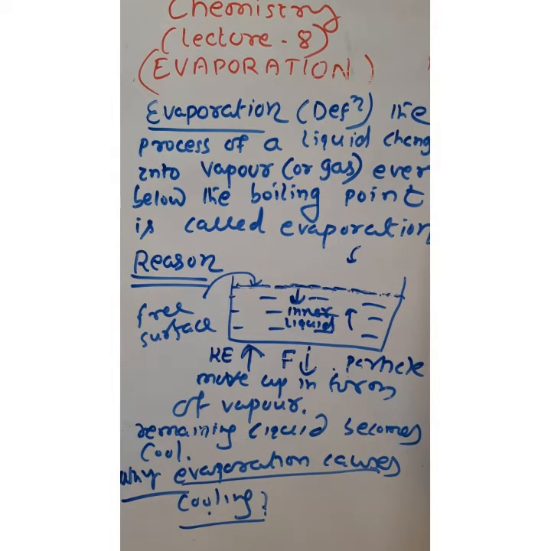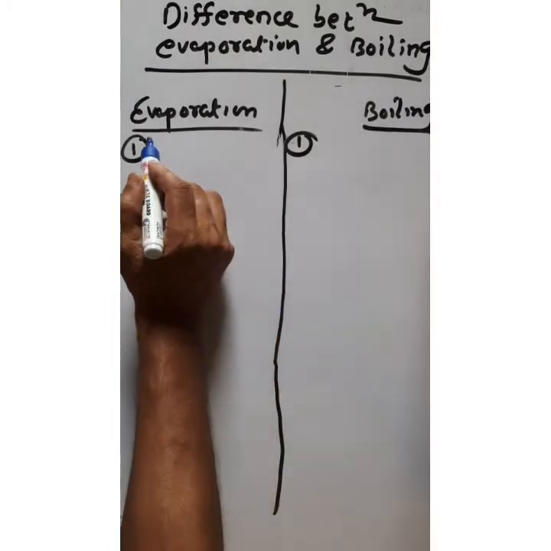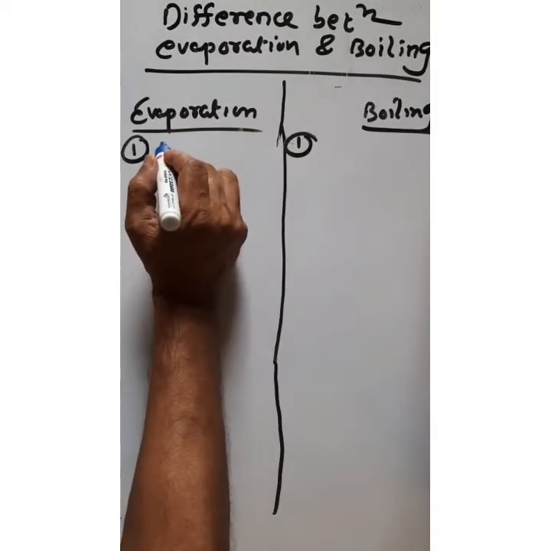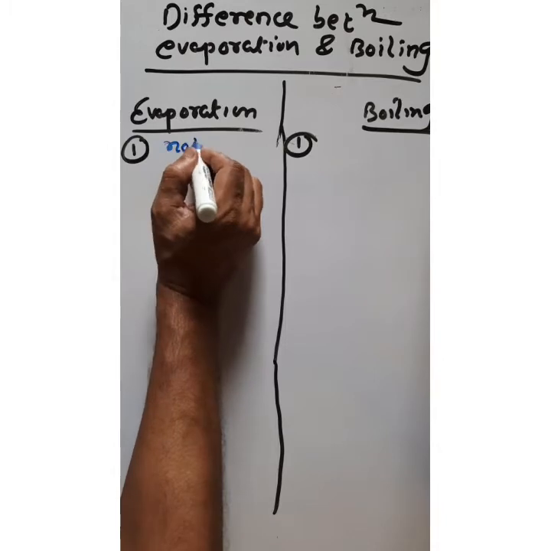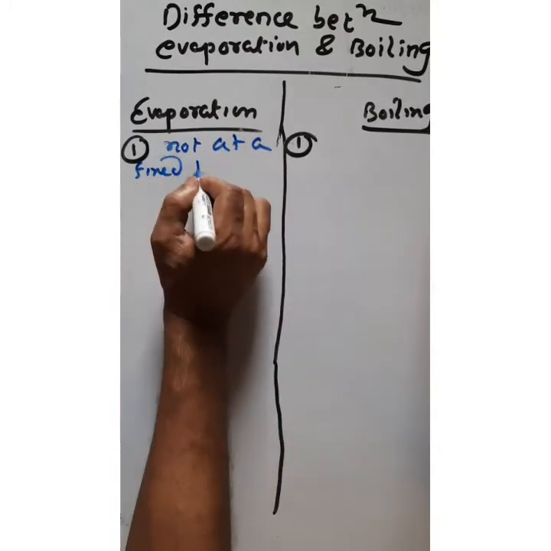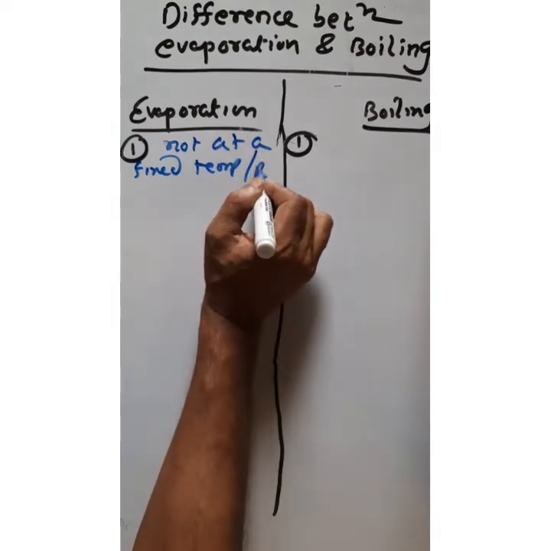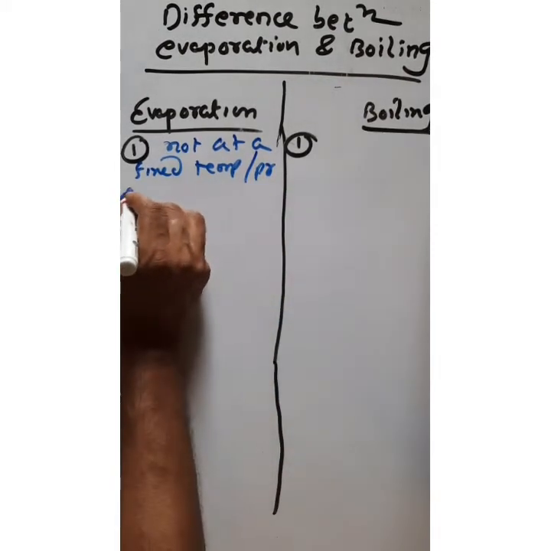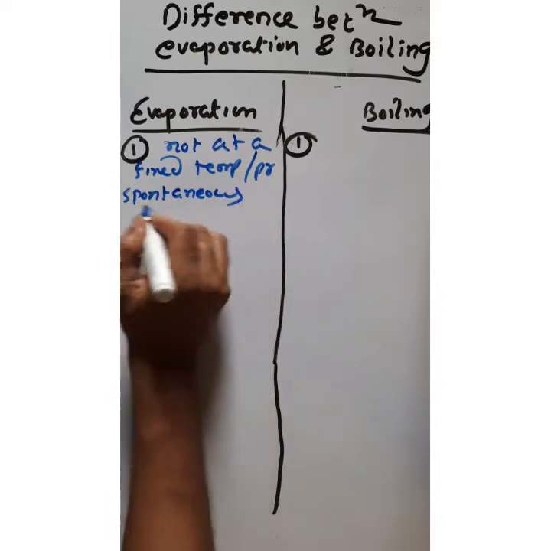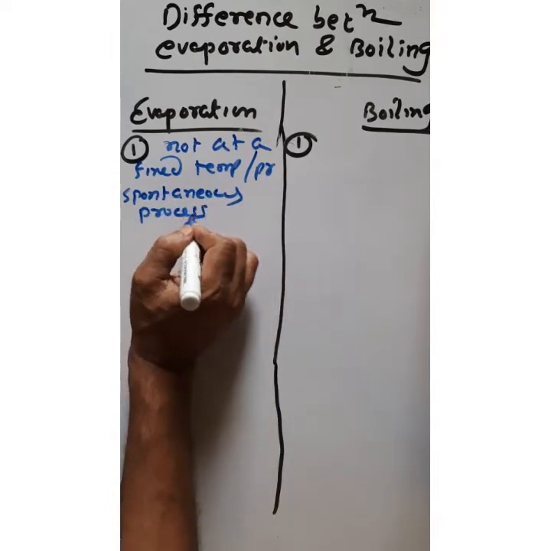Now, we will see what is the difference between evaporation and boiling. First point, evaporation can take place not at a fixed temperature or pressure. It is a spontaneous process. Now come to boiling.